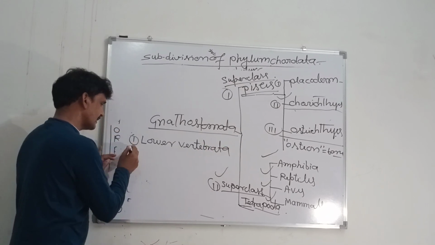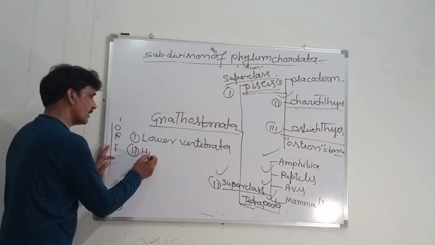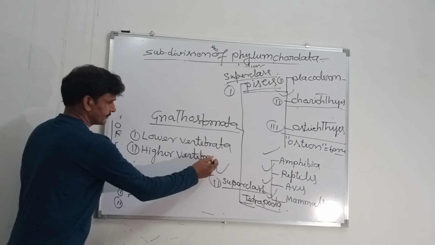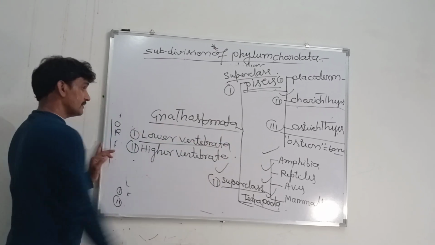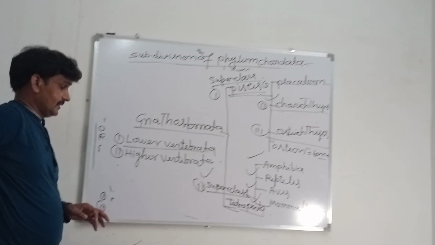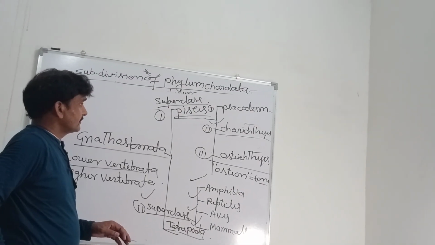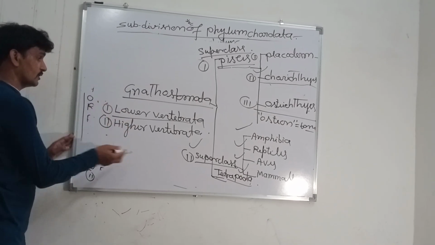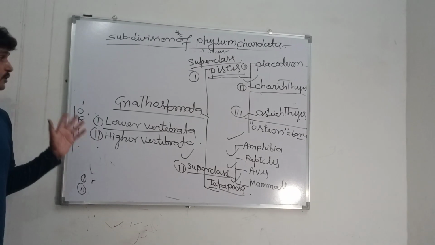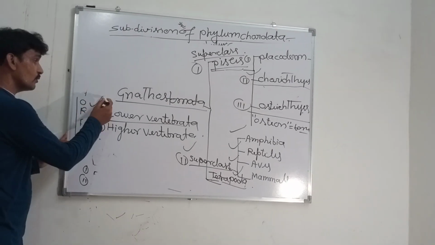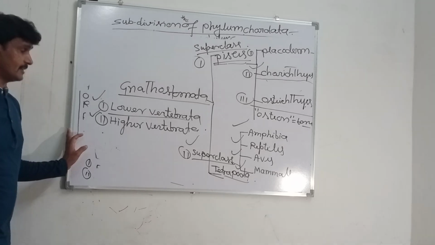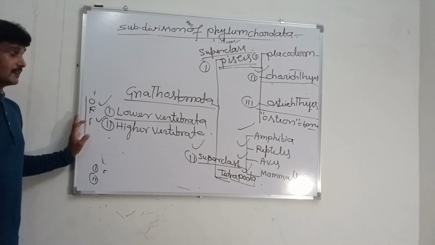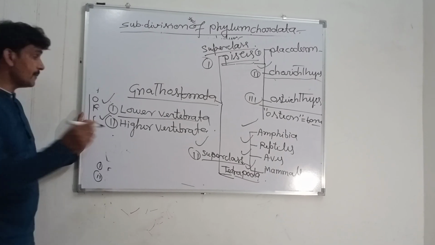So the vertebrates are further divided into two groups of animals. The first is lower vertebrata and the second is higher vertebrata. This division is based only on the presence or absence of amnion.